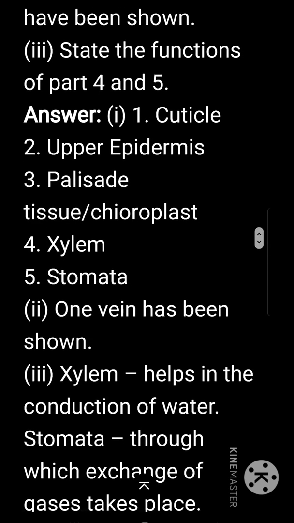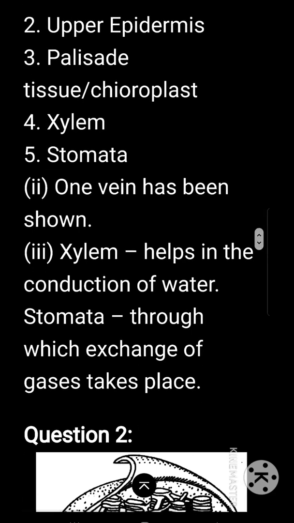State the functions of part 4 and 5. Part 4 is xylem and part 5 is stomata. Xylem helps in the conduction of water. Stomata, through which exchange of gases is known to take place.